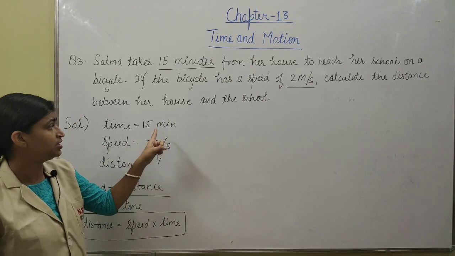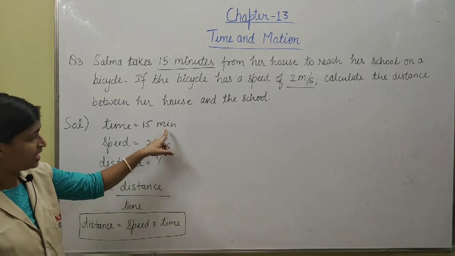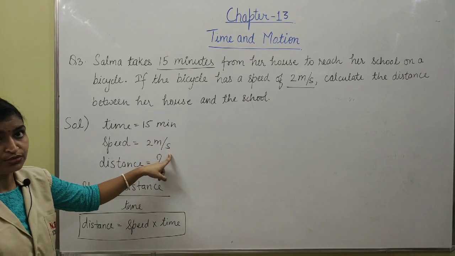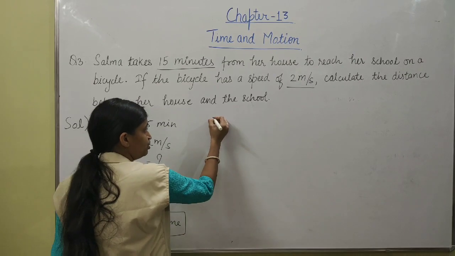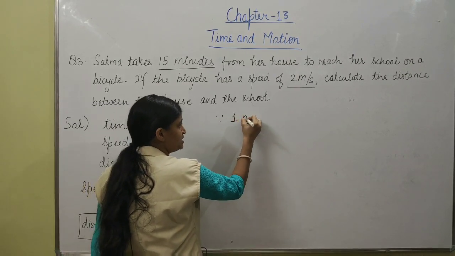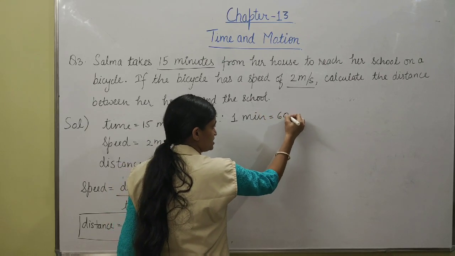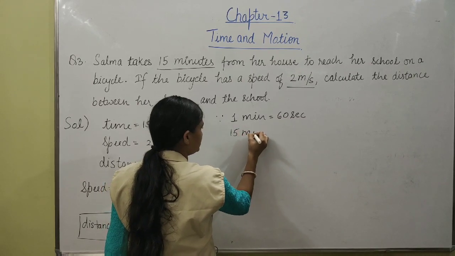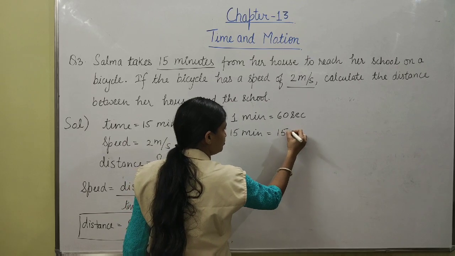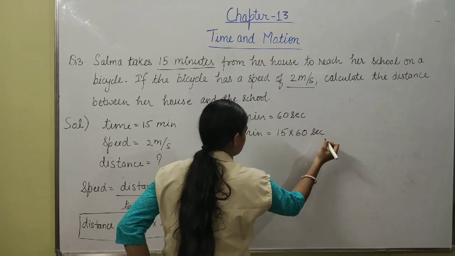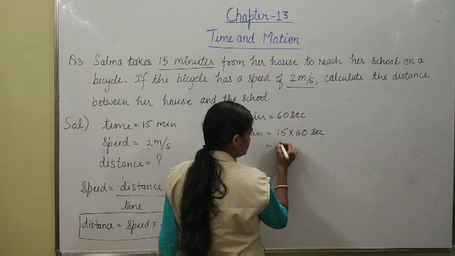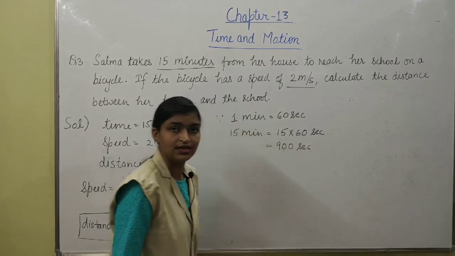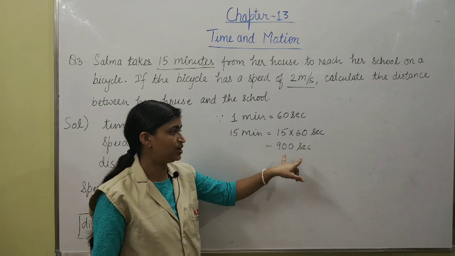So we have to convert these minutes into seconds. Again, minute is a larger quantity, whereas second is the smaller quantity. So we will use multiplication. Okay, we know 1 minute is equal to 60 seconds. So 15 minutes will be equal to 15 into 60 seconds. That means 900 seconds. Is it clear? 15 minutes is equal to 900 seconds.